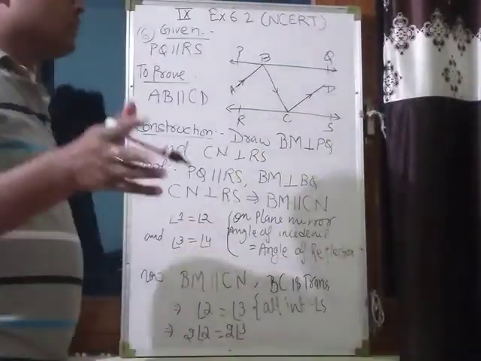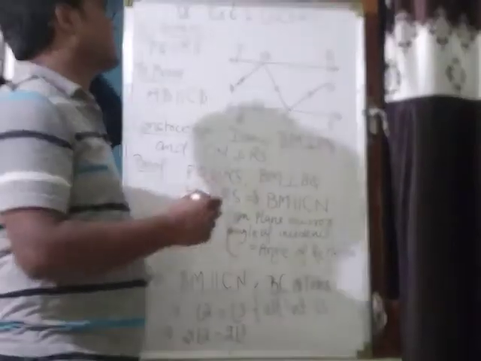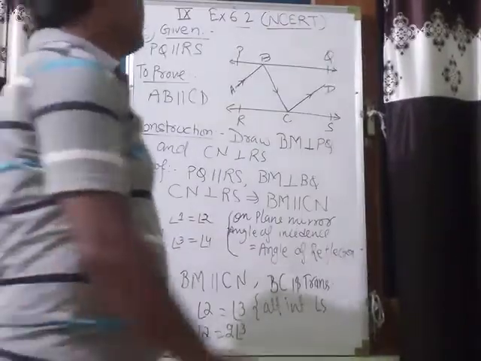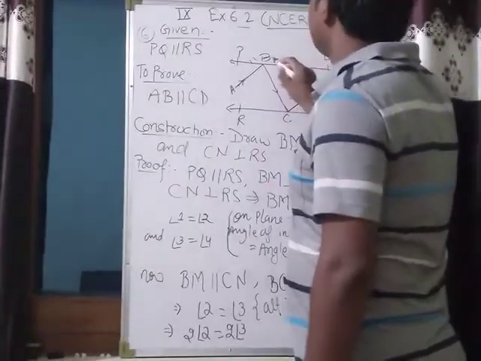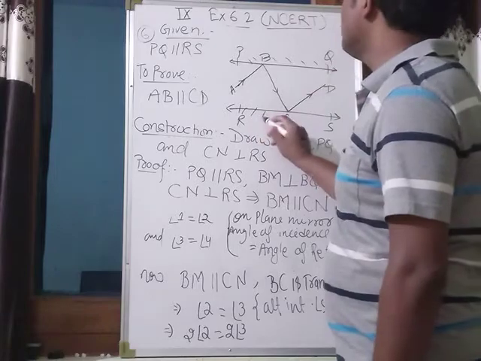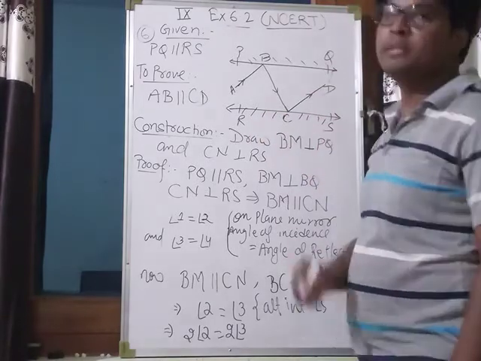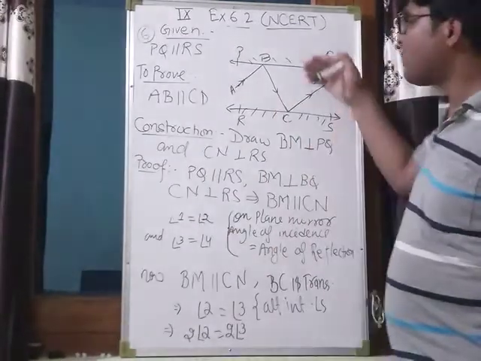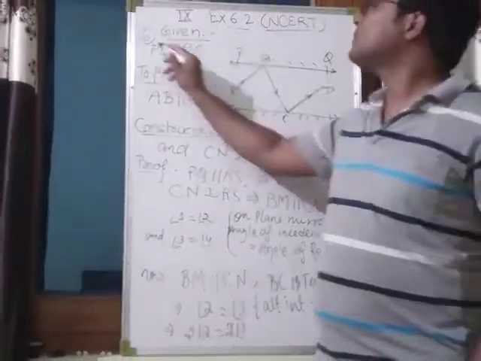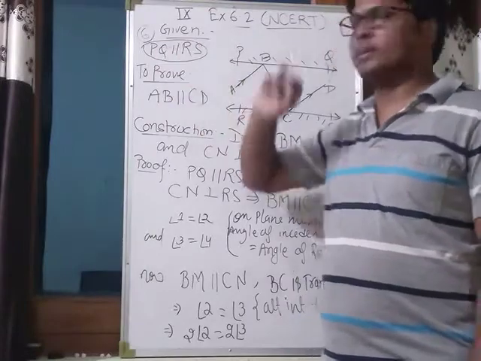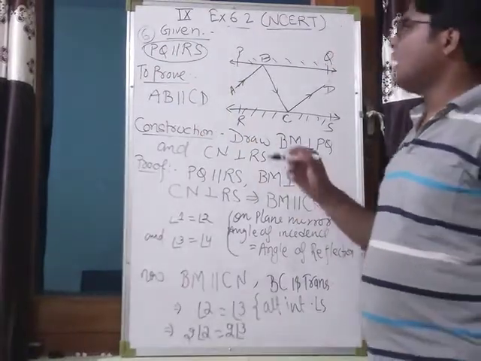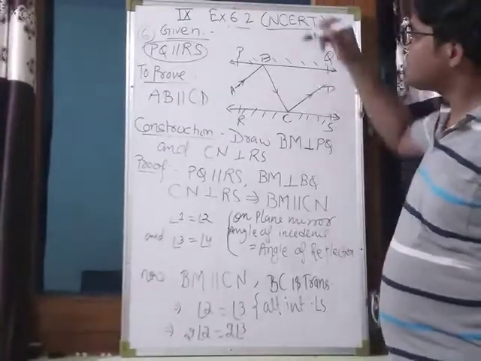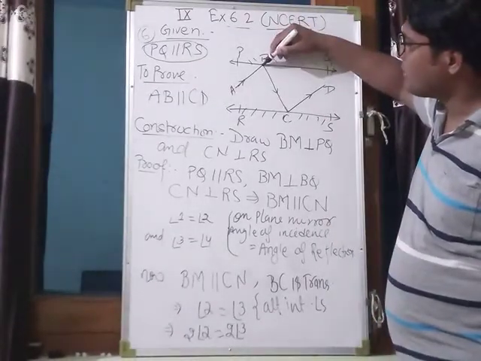So see, everyone read question number 6 of exercise 6.2 from NCERT. What is given? PQ and RS are two plane mirrors placed parallel to each other, which means PQ is parallel to RS. And there is a ray AB which strikes PQ at point B.